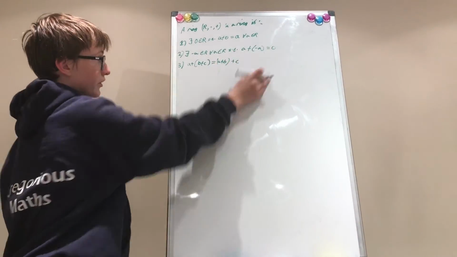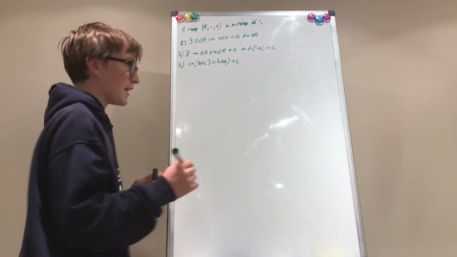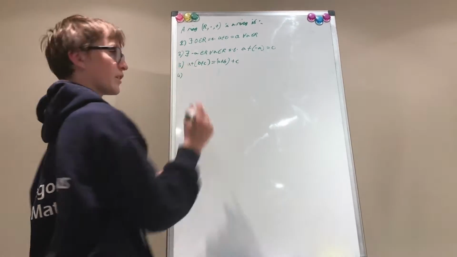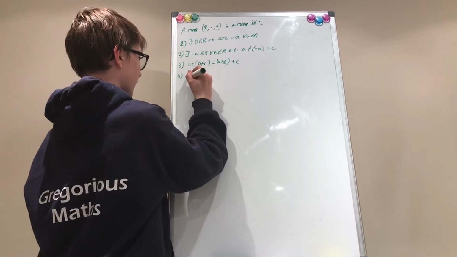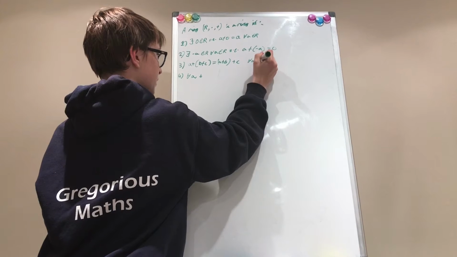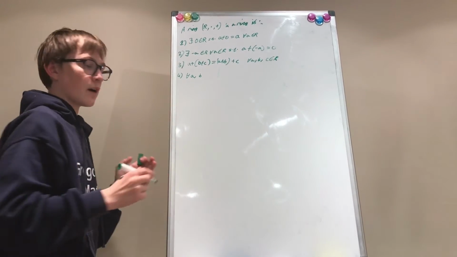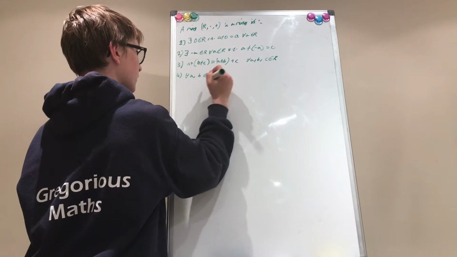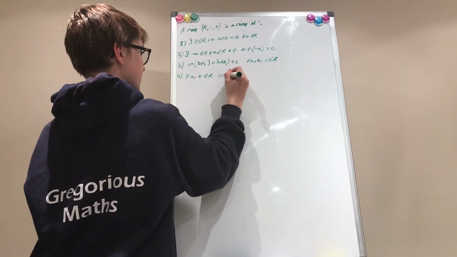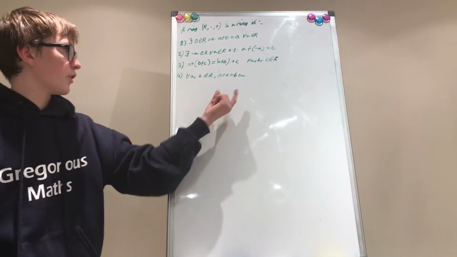And these are the axioms for a group under addition, but for it to be an abelian group, it must satisfy number 4, which is that for all A, B in the ring, A plus B equals B plus A. So it's commutative.